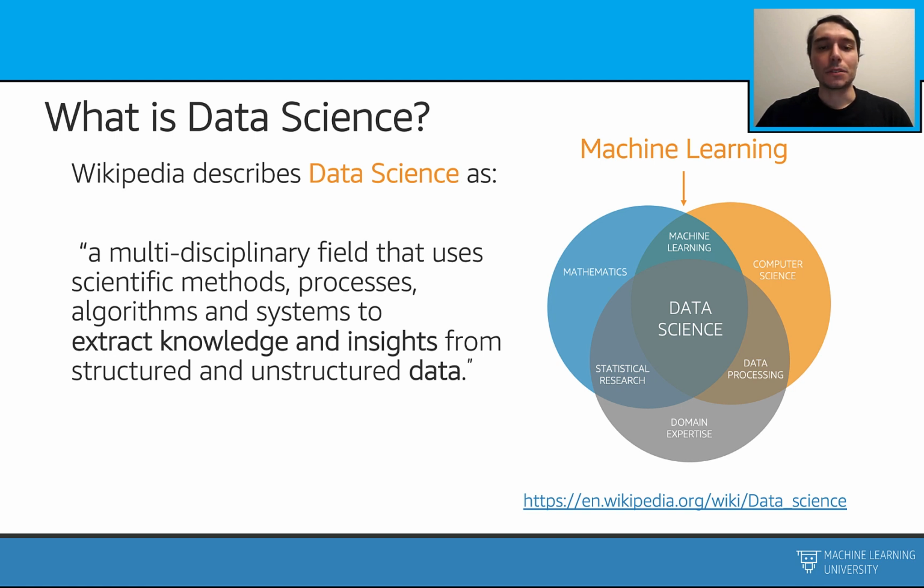Data science uses many different fields. For example, if you take a look at this graph on the right-hand side, you will see that data science projects can use mathematics, statistical research, domain expertise, data processing, computer science, and also machine learning.